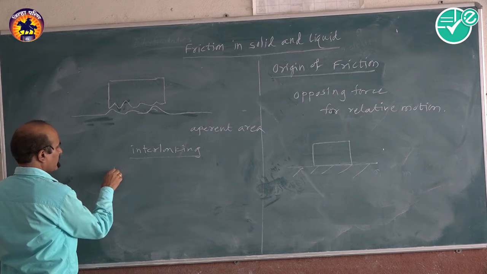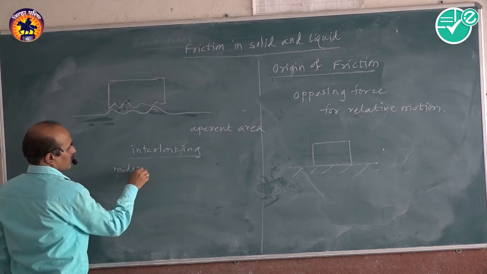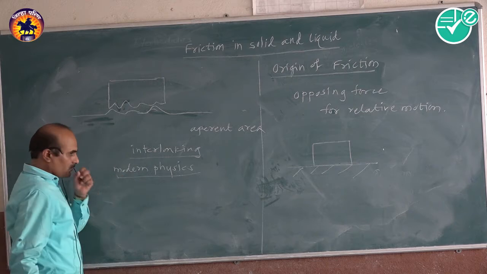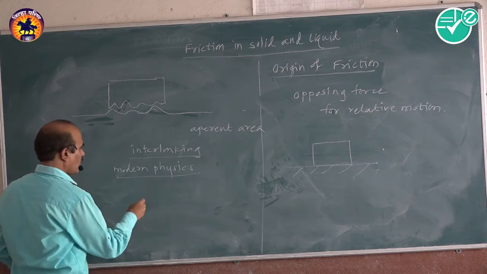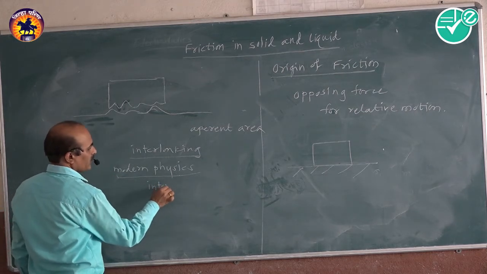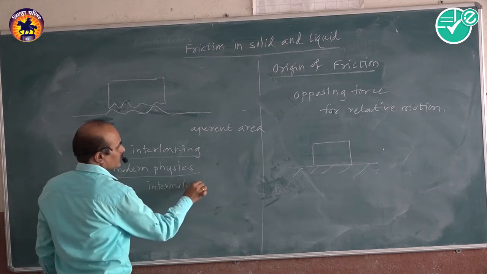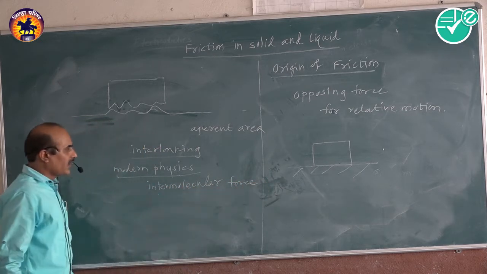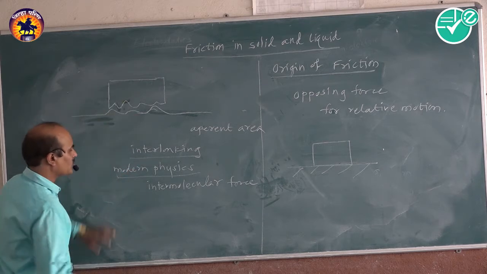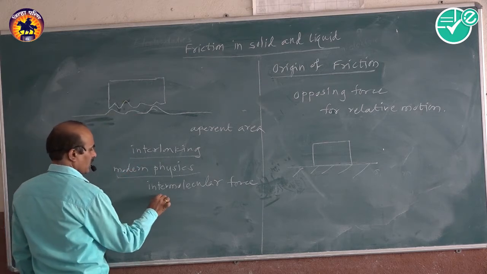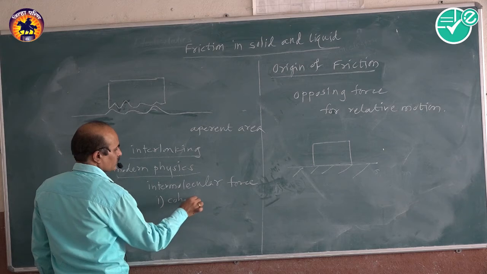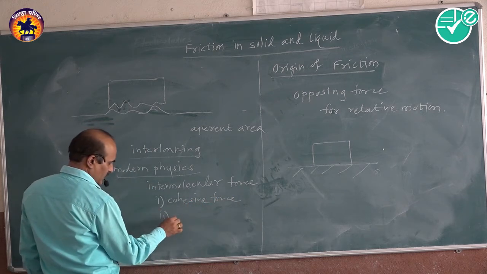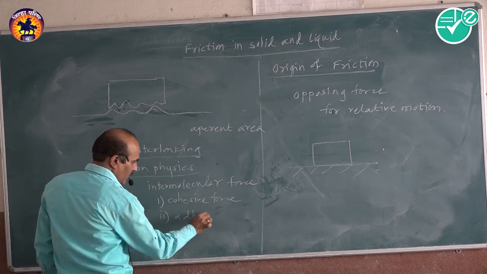But in modern physics, there is an intermolecular force between these surfaces. And we know that there are two types of intermolecular forces: one is called the cohesive force, and the second is called the adhesive force.